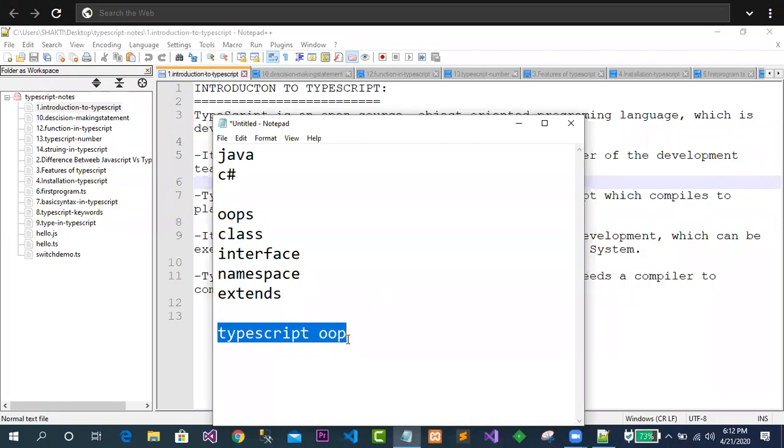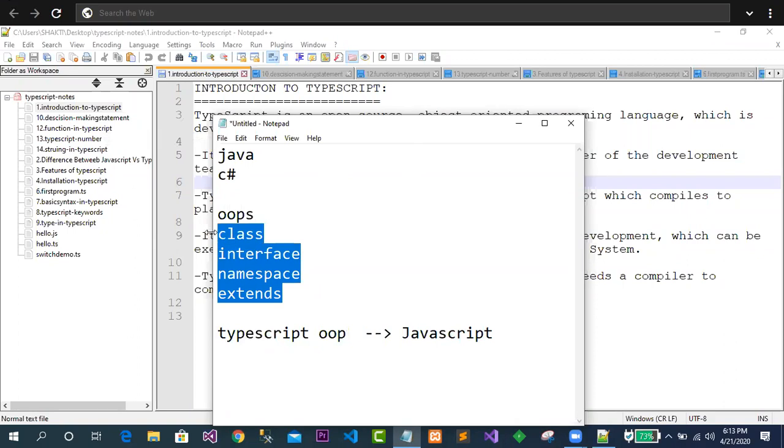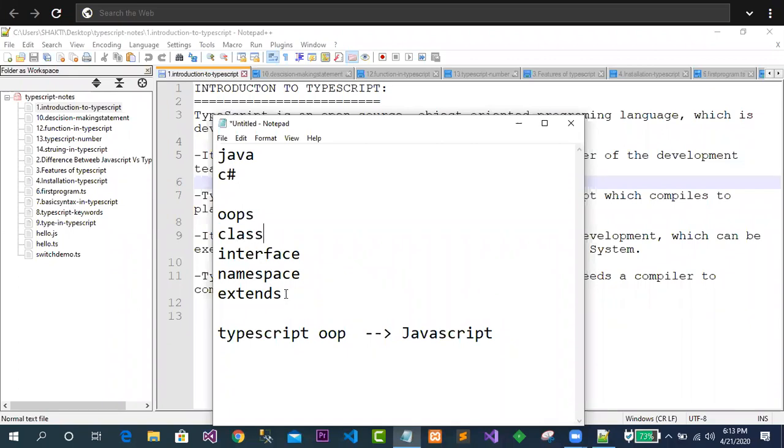So what exactly does it do? TypeScript converts its code to JavaScript. Always remember this. Though you write the class keyword in TypeScript, these are keywords you cannot use in JavaScript.